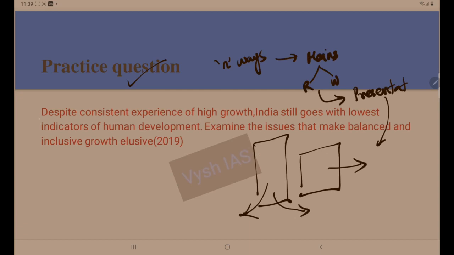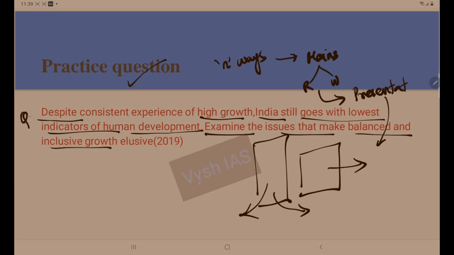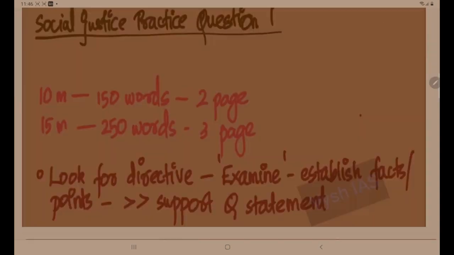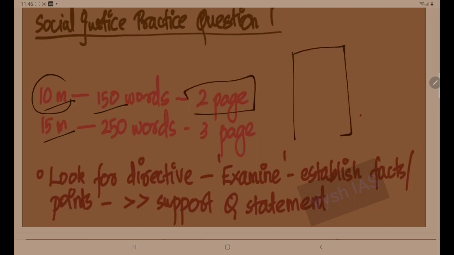Okay, so the question was: despite consistent experience of high growth, India still goes with the lowest indicators of human development. Examine the issues that make balanced and inclusive growth elusive. So this is the question. The thing you have to look at is whether the question is for 10 marks or 15 marks. If the question is for 10 marks, then you have to attempt it in 150 words, and for that you will be allotted some 2 pages. You should be aware of the UPSC page pattern: it is a page with both sides blank, and in that space you have to write. Like this, 2 pages will be given, and for a 15 marker you will be given 3 pages of the same pattern, and that you have to attempt in 250 words.